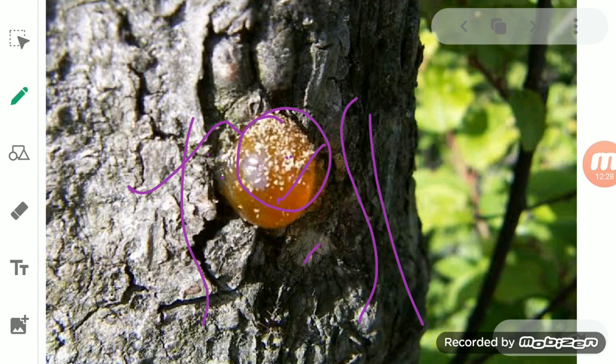Now, it is a waste product for the plant, but you know, students, that this latex or gum or resin or fruits which fall off from the plant, all these plant wastes are useful to human beings. So most of the waste products which are released by the plant are useful to human beings.